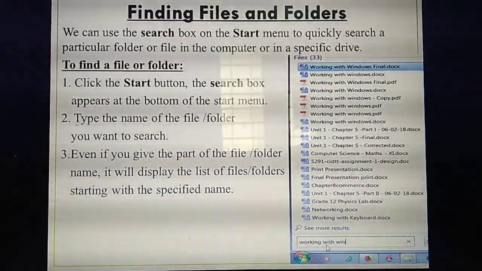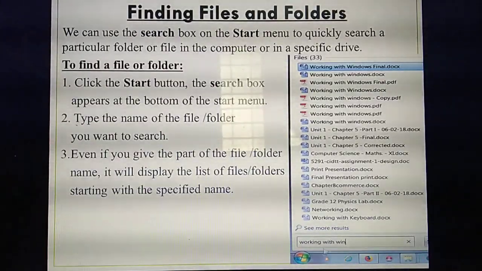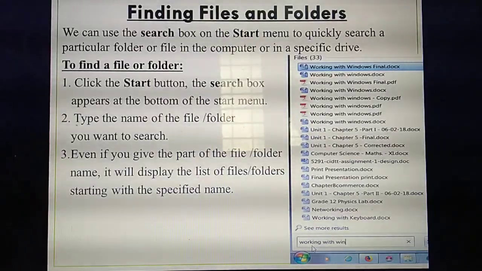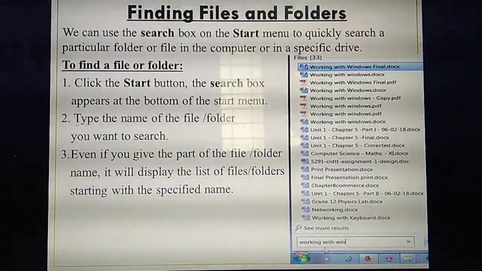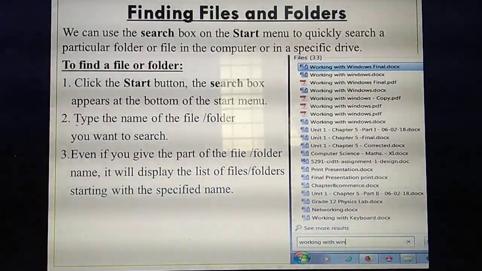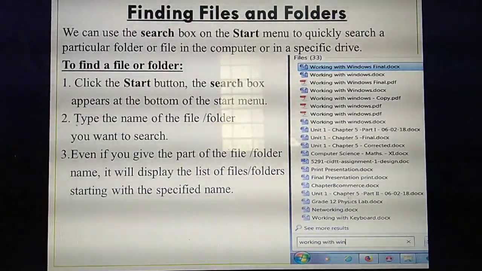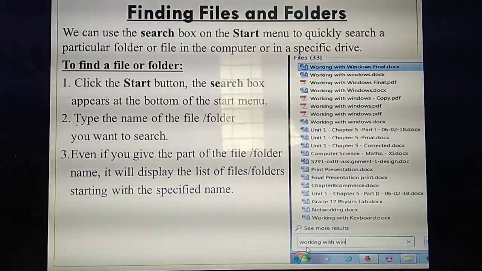Okay. For example, they have typed a Word file, working with something. See, listen. If you have typed like this, what files appear? For example, they are opening a Word file. So all the Word files stored in your computer will be displayed here. Understand? See this picture, then only you will be able to understand.